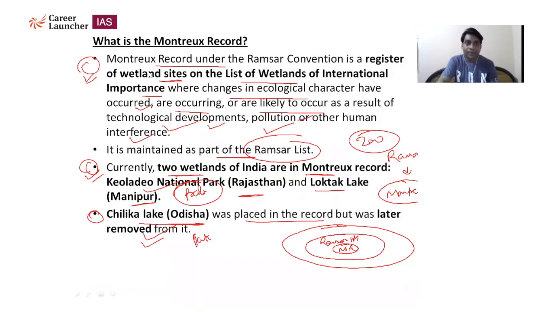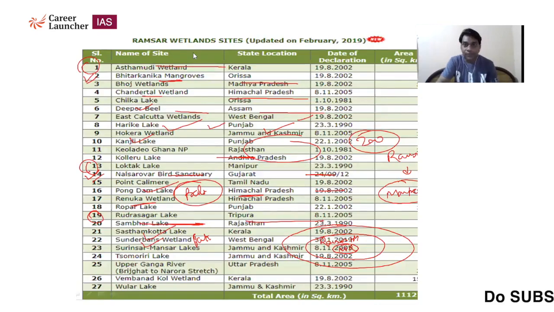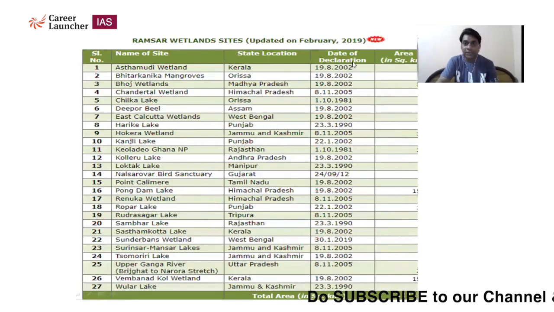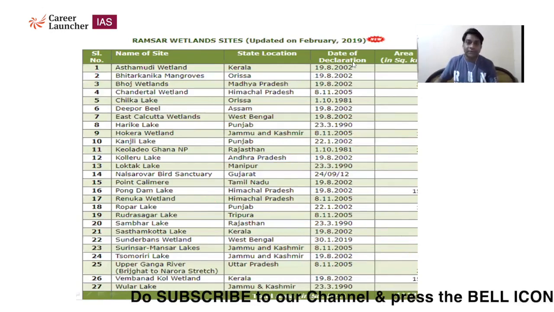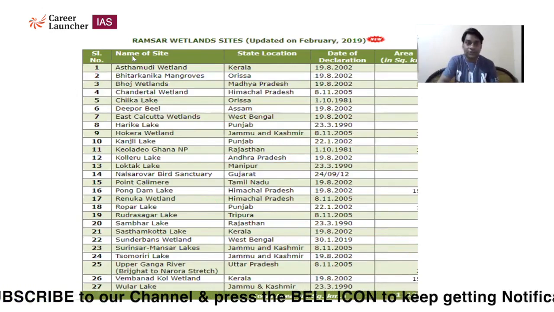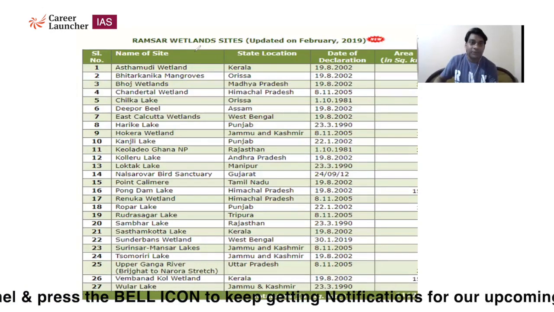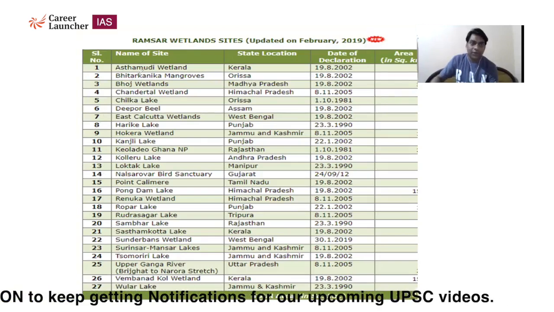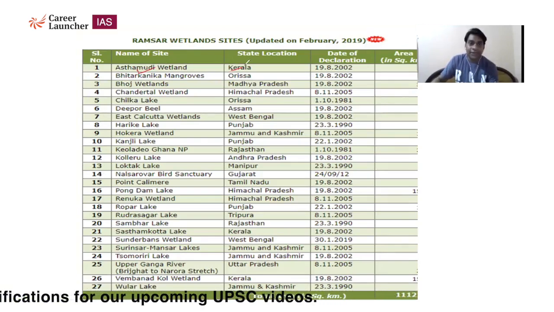Now we'll see important wetlands of India. This we see directly from the government website. The most important thing about the wetlands is that you should know the name of the site along with the state. So Ashtamudi Wetland, Kerala. Bhitarkanika Mangroves in Odisha, which is again very important for the saltwater crocodile. Bhoj Wetland in Madhya Pradesh, Chandertal, Himachal Pradesh, Chilika Lake, Odisha, Deepor Beel, Assam, East Calcutta Wetlands, West Bengal,